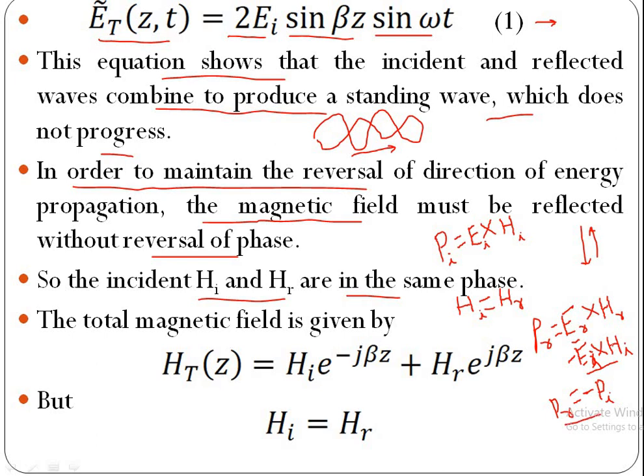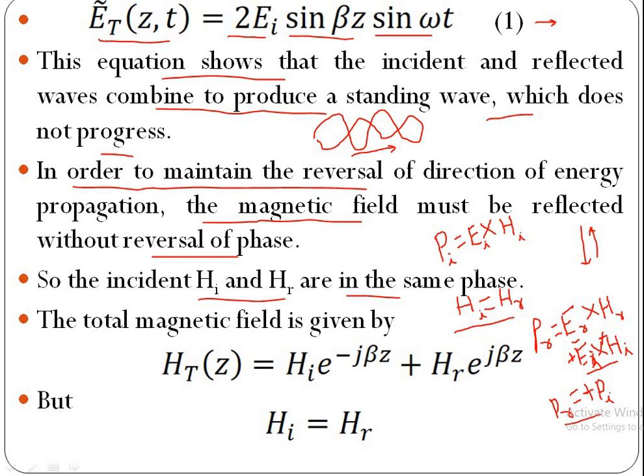For example, if instead of HR is equal to HI, we take HR is equal to minus HI, then this minus cancels, and the power flow must be in the same direction. That means there is no reversal of the power flow. Hence, we need to take incident magnetic field equal to reflected magnetic field without any phase reversal.